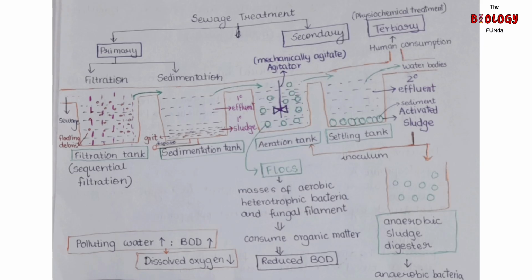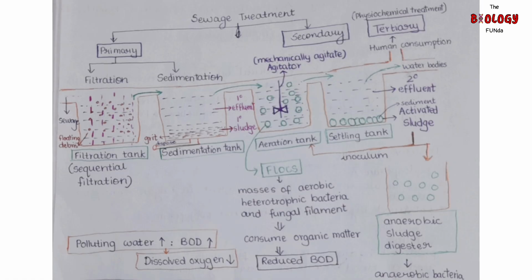You have a picture on the screen. Sewage is first treated in primary treatment. This treatment is also known as physical treatment because it basically involves the physical removal of particles from the sewage. Physical removal is done using two steps, that is filtration and sedimentation. There are two tanks for that, the filtration tank and the sedimentation tank.